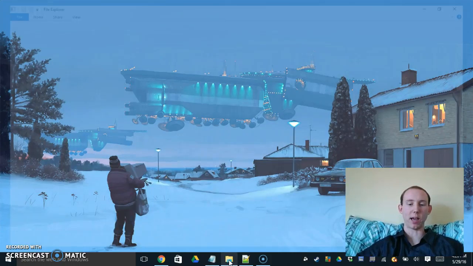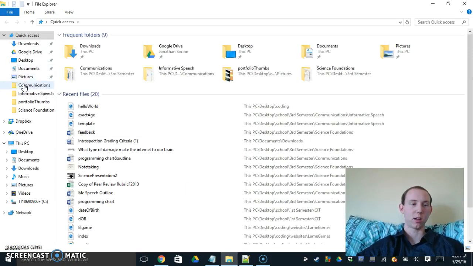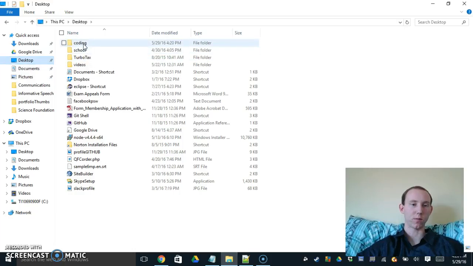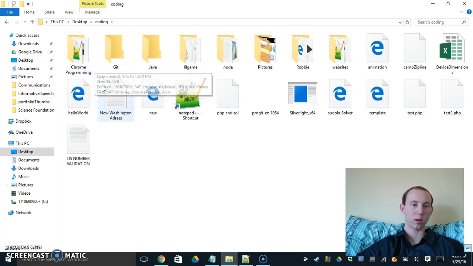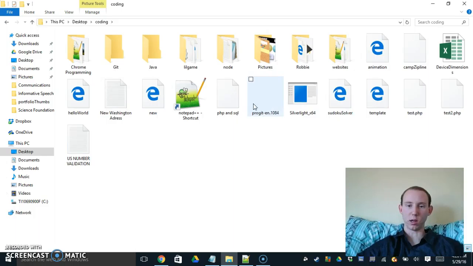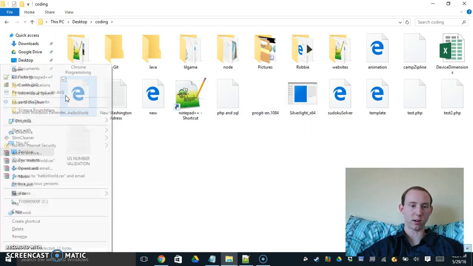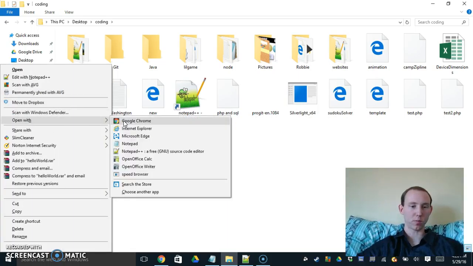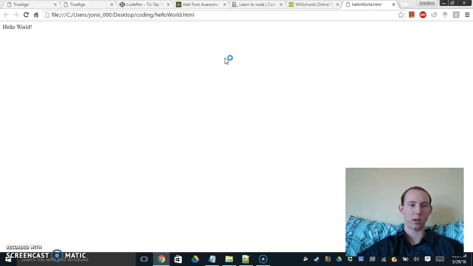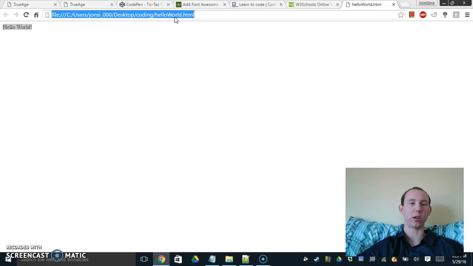Now we'll navigate to that, looking at our files. And here we have hello world right there. Let's open this in Chrome, and we should see hello world right there, which I think is pretty cool. Now this isn't on the internet yet. You can see the file path is just to a local folder where we had saved it in coding.